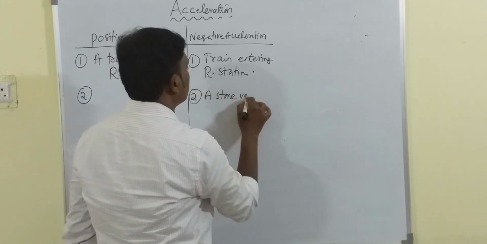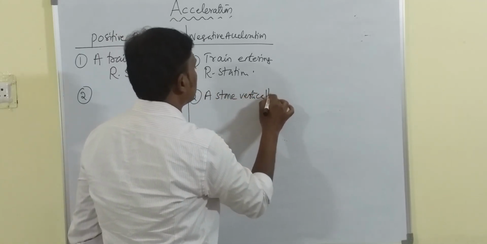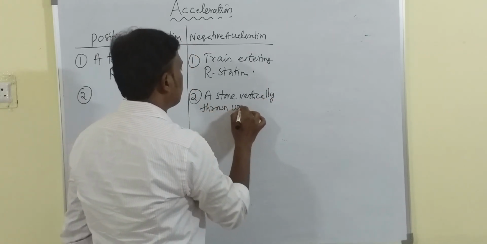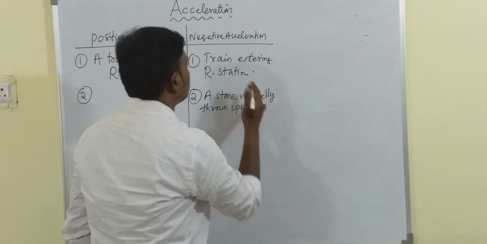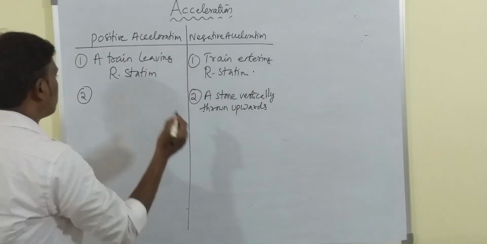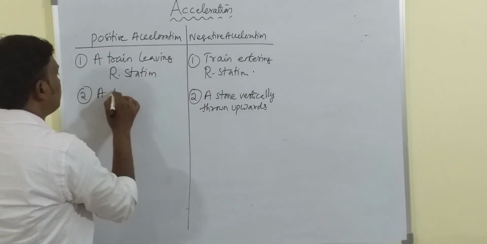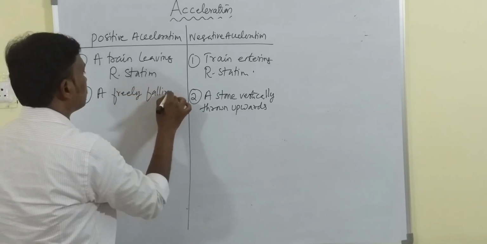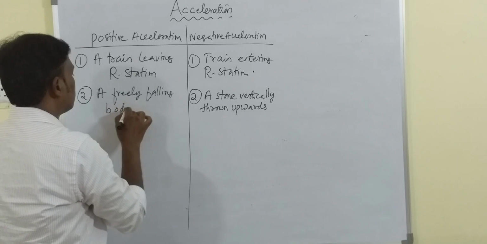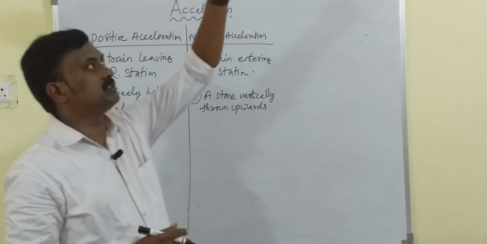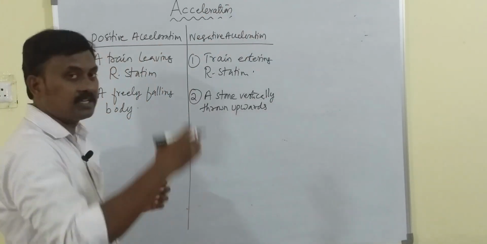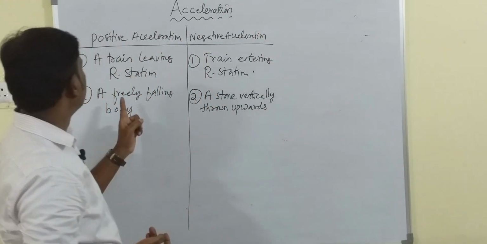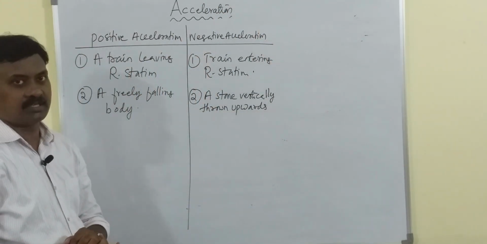A stone vertically thrown upwards, negative acceleration, and a freely falling body, any body which is falling freely. So in that case, what happens? The velocity of the body goes on increasing, and we call that positive acceleration.